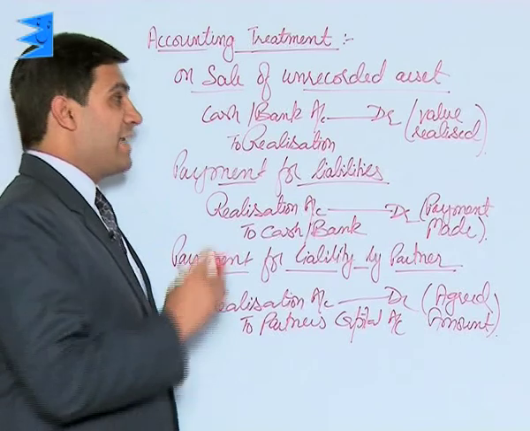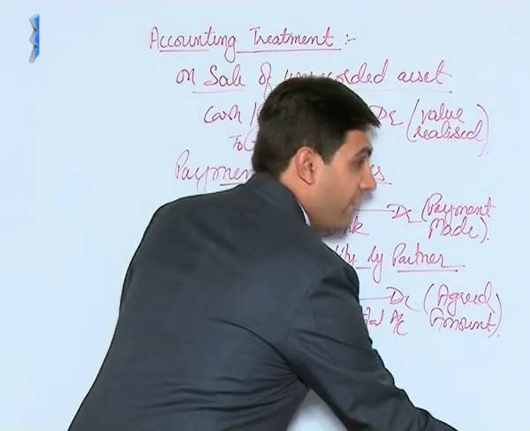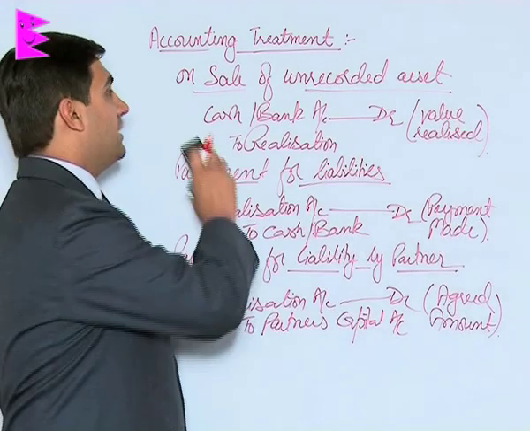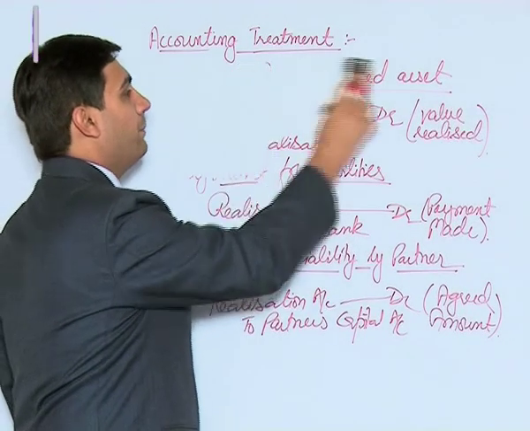Then, just as in case of assets, we can have a situation where there are unrecorded liabilities. So these unrecorded liabilities have to be paid off.